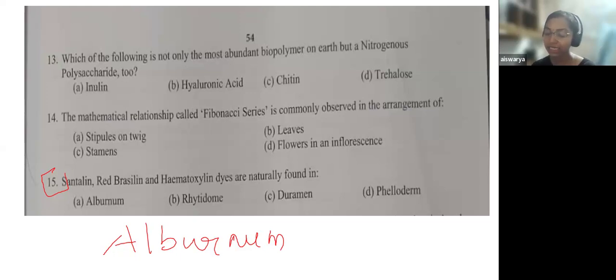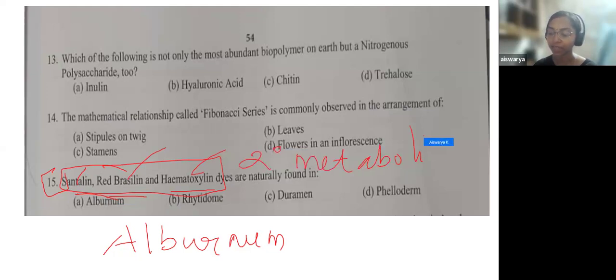Now see, santalin, red Brazilian, and hematoxylin. Santalin is the product from the sandalwood plant. These are dyes, and these are actually secondary metabolites. Where do you actually find secondary metabolites? Secondary metabolites are found in the heartwood.